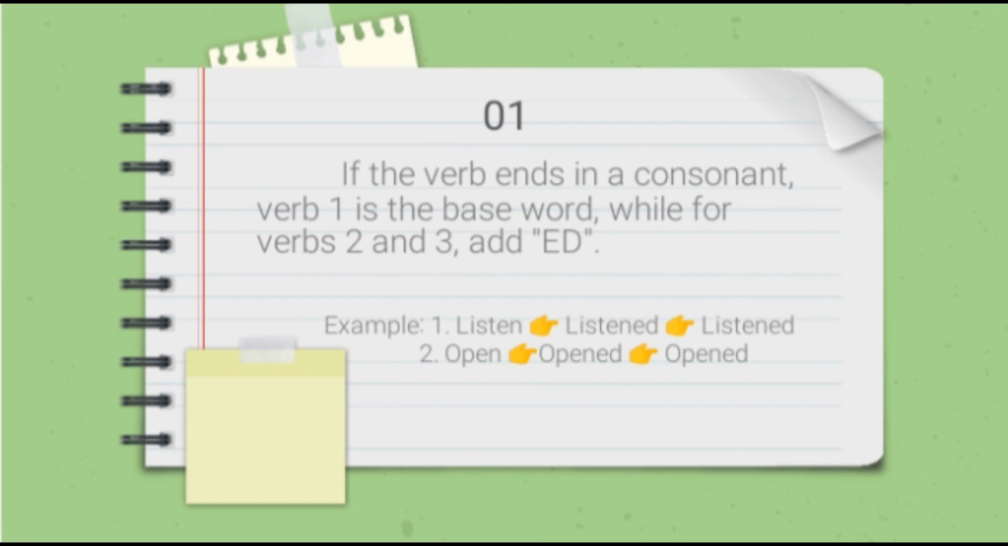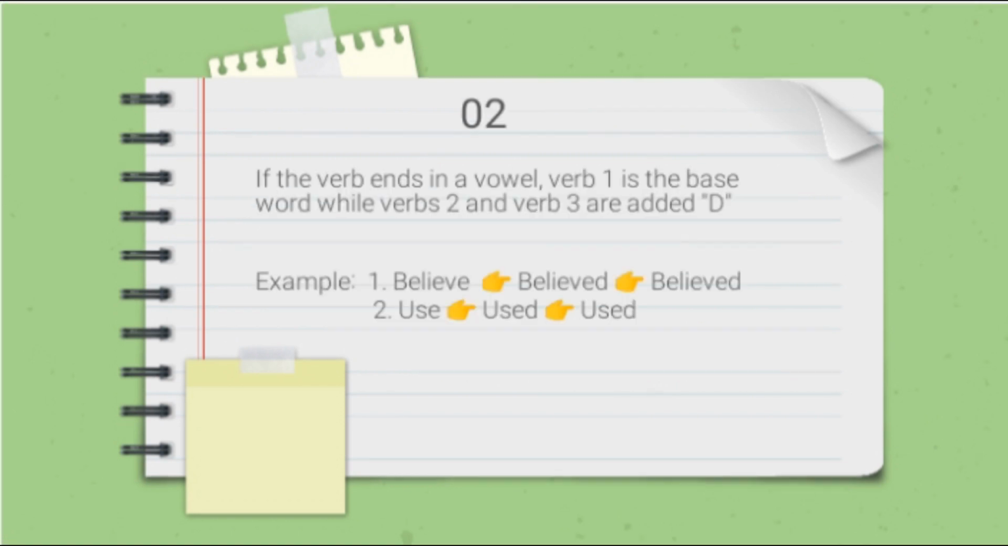Next, the example. Number 2, open. Open is the base word, so open is verb 1. And verb 2 and verb 3 of open is opened. Opened, because N is consonant letter.